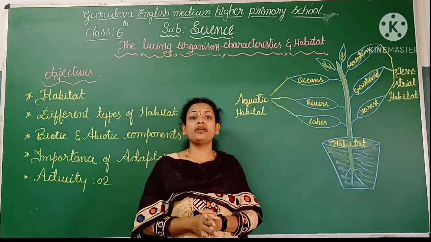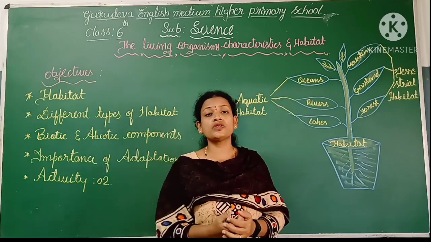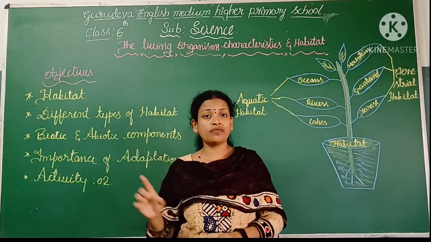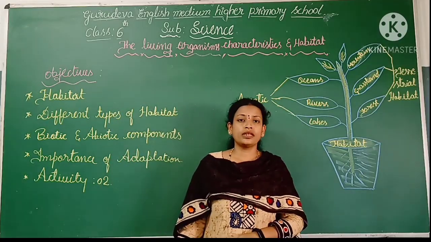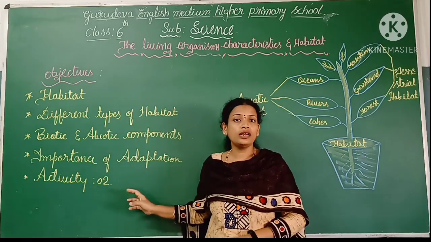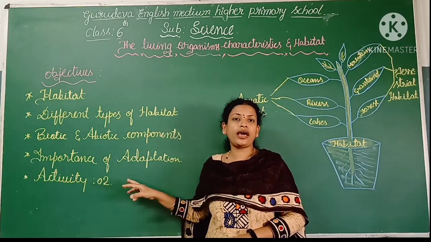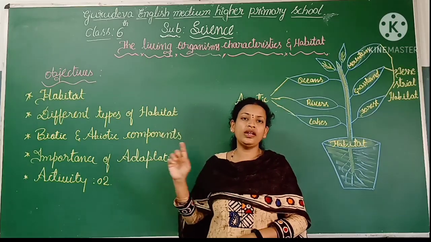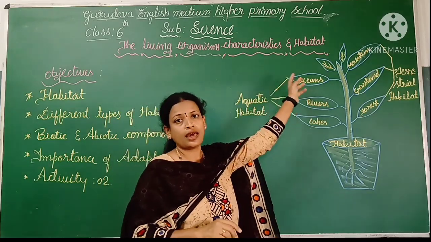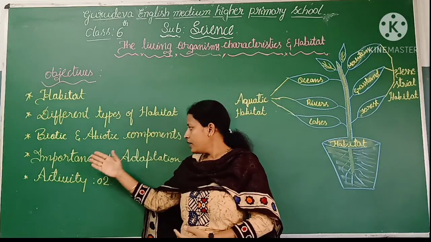This is what happened in the case of adaptation. That's why the several organisms we see on this earth lead their life naturally because of adaptation itself. These are the three important points I would like to say regarding adaptation. My dear children, in this chapter, adaptation and habitat are two very important parts, along with the characteristics of living organisms. So let me continue.